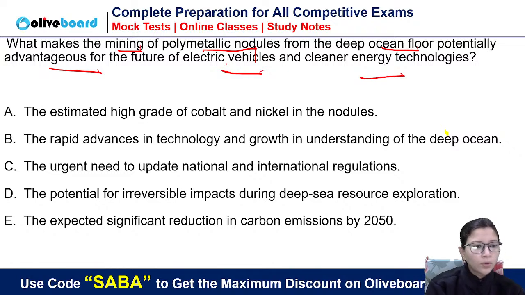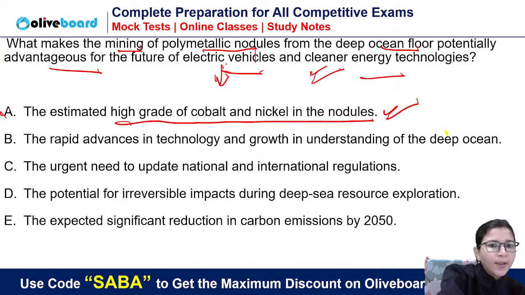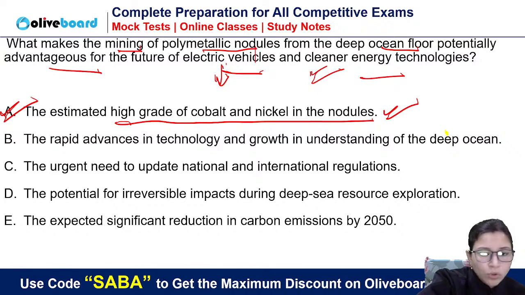It's a direct question. Okay. What makes the mining of polymetallic nodules from the deep ocean floor potentially advantageous for the future of electric vehicles? So why is it advantageous? Because there you get high grade of cobalt and nickel in the nodules. Okay. And they're basically useful in cleaner energy. Absolutely correct. A being the correct. Okay. Yes. So high grade of cobalt and nickel in those nodules. Next.